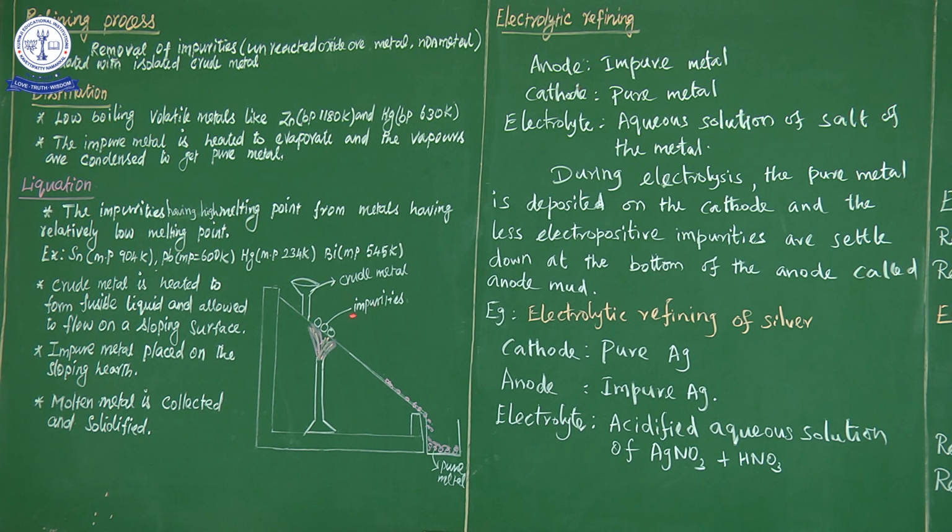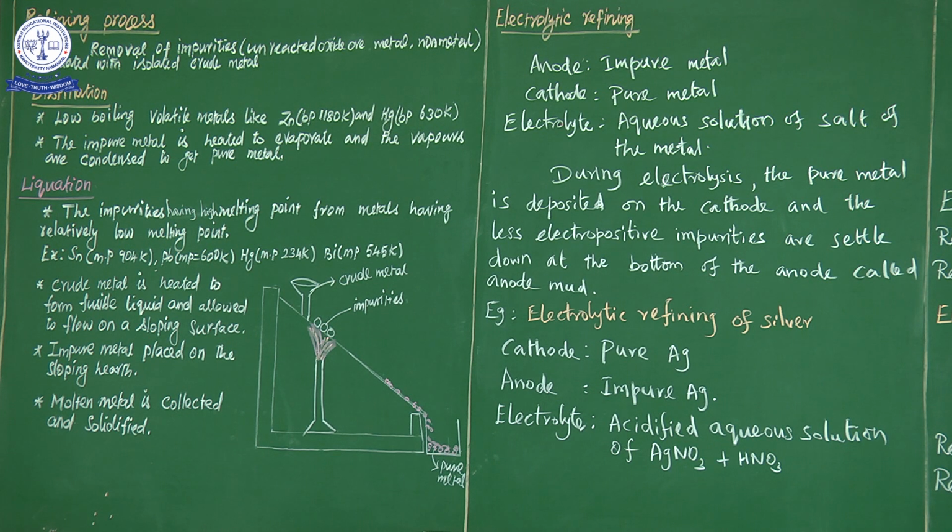So impurities have a high melting point, so they do not melt at very low temperature. So they settle on the hearth, on the sloping surface, because they don't melt. But the metals having a low melting point are easily melted at very low temperature and converted to liquid. Easily melt and convert to liquid.